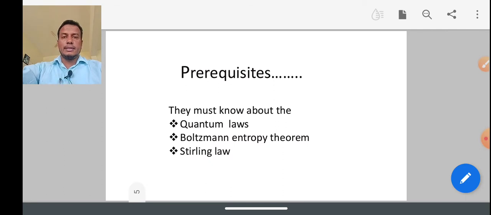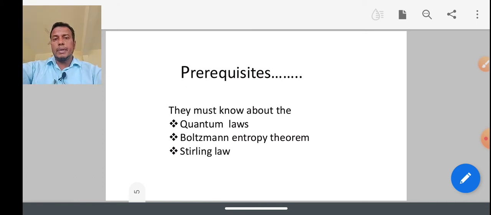Before going into this session, we must know that quantum laws apply to particles that have particle nature as well as wave nature. Sometimes they obey diffraction and polarization, like wave phenomena. That is what quantum laws say.